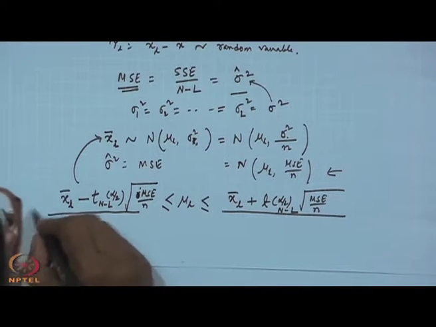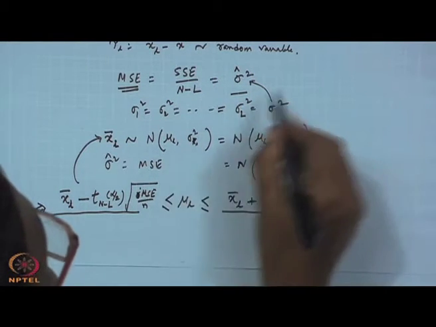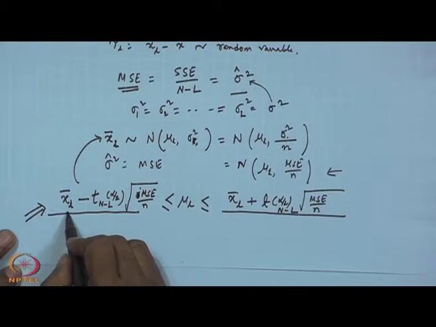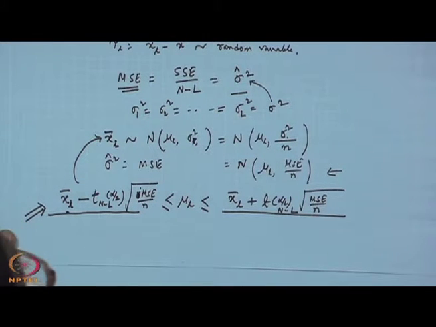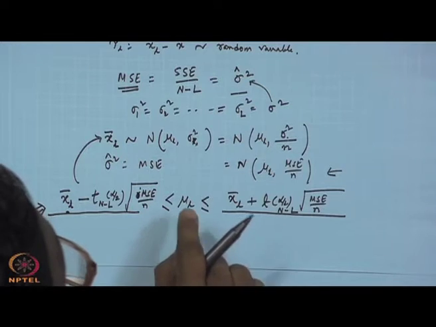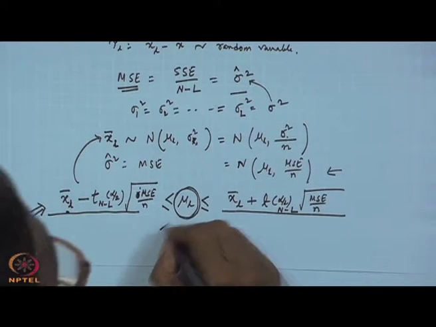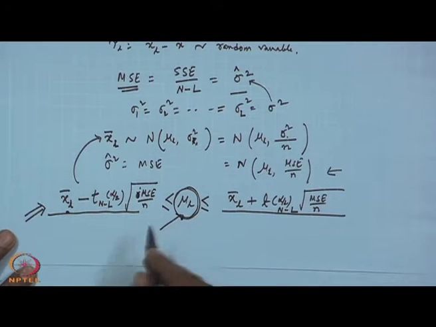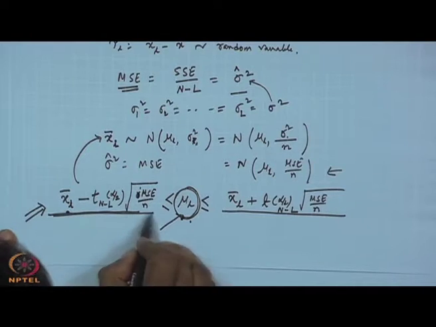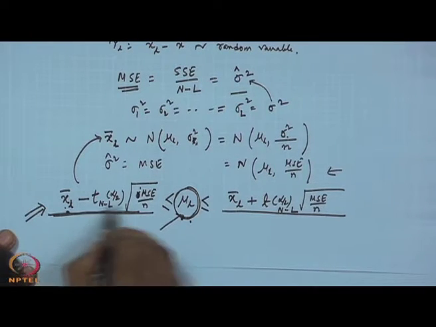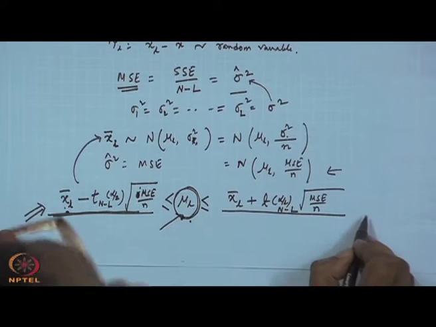So, this is the confidence interval for mu L, where please remember it is always a confidence interval related to the population parameter, that is mu L. The range is XL bar minus this quantity to XL bar plus this quantity.